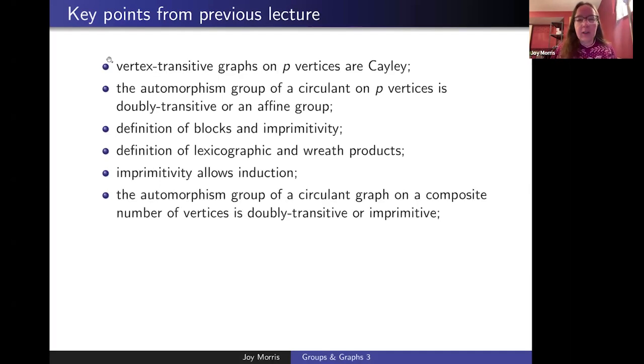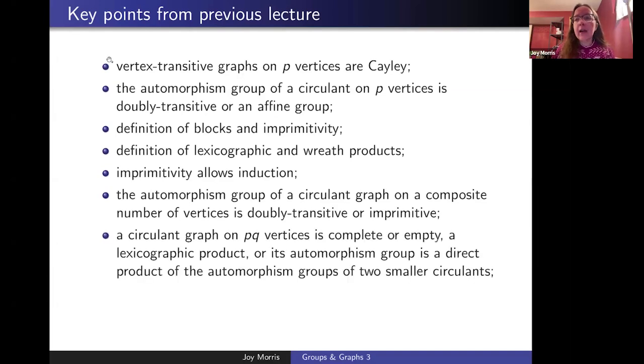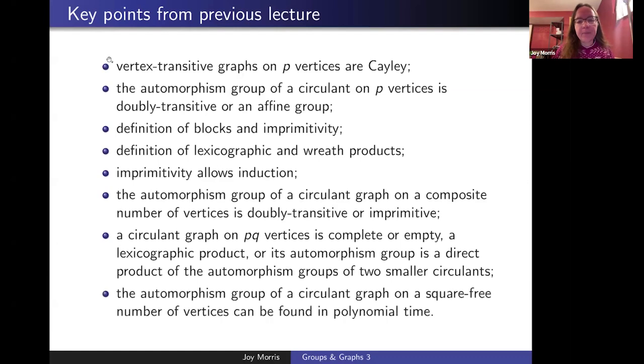Then I explained why the automorphism group of a circulant graph on a composite number of vertices has to be either doubly transitive or imprimitive, and used that to show an algorithm that determines the automorphism group of a circulant graph on PQ vertices, where P and Q are distinct primes, and it has to be one of these three situations. And I stated, without giving a full explanation, that the automorphism group of a circulant graph on a square-free number of vertices can be found in polynomial time.